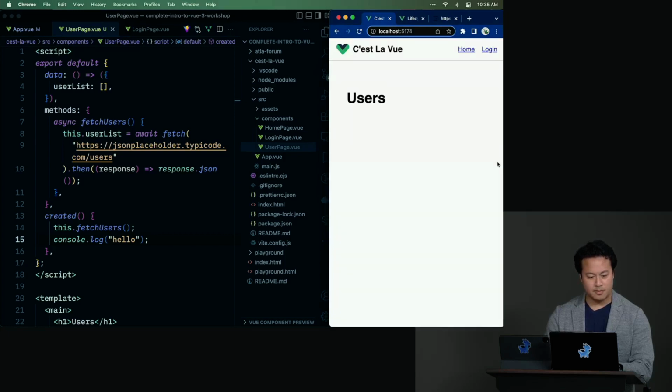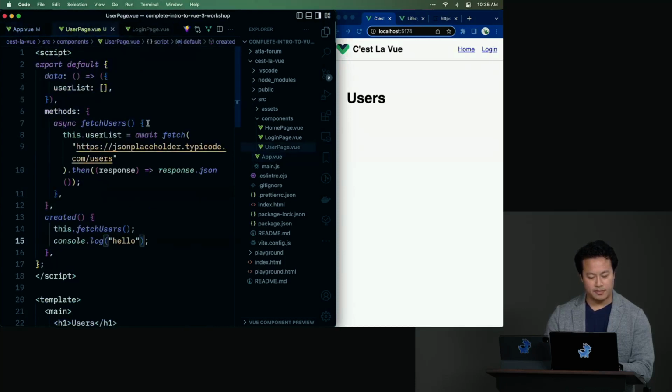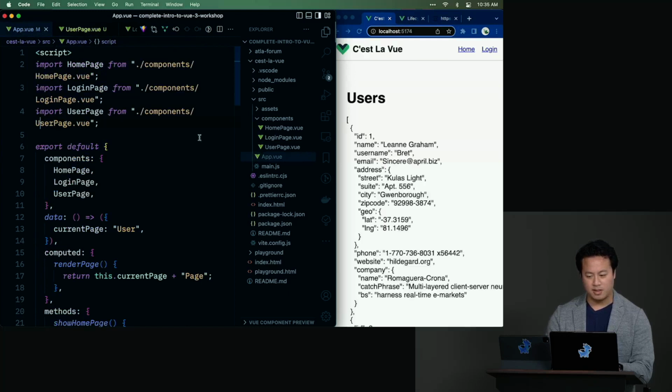Your app view, your user list import had a lowercase u. Oh, so okay, let's go back. User page, sorry, not user list. On user page? The import. No, the app view, the import of user page on app.vue. Oh, but that's an interesting bug that didn't happen because we saw it actually render the H1. Yeah. So that was an odd import. Yeah. I say something and then I was confused. Well, I'm surprised. I'm glad we caught that on the recording.